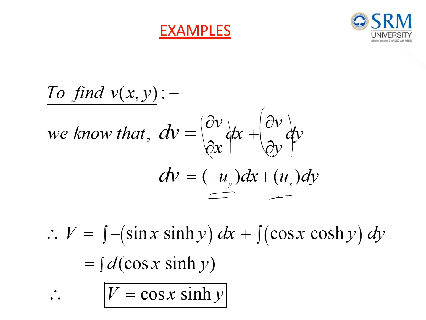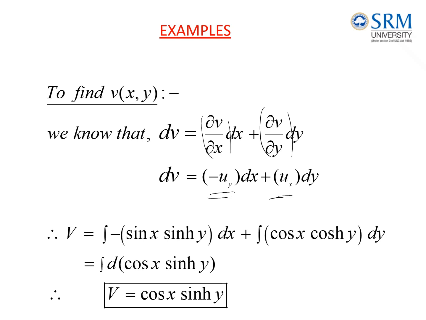So now we have minus sin x sin hy dx plus cos x cos hy dy. Together we can write it as the derivative of cos x cos hy. The derivative of uv is uv dash plus vu dash.